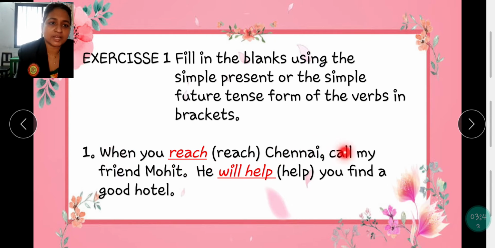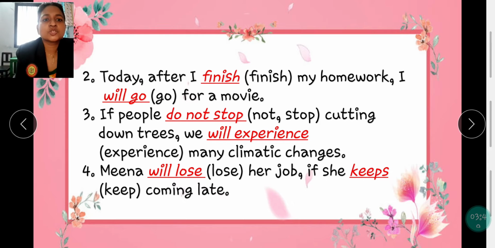When we reach Chennai, call my friend Mohit. He will help you find a good hotel. Today after I finish my homework, I will go for a movie. If people do not stop cutting down trees, we will experience many climatic changes. Meena will lose her job if she keeps coming late.